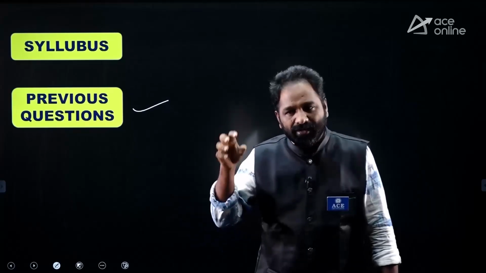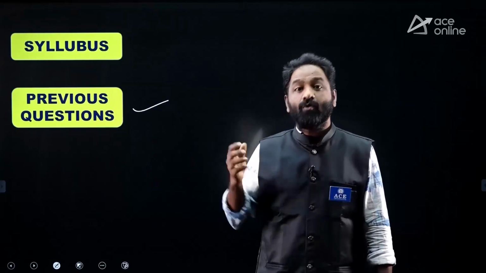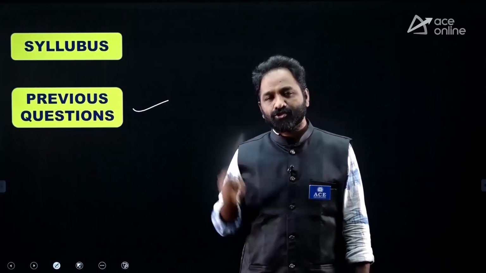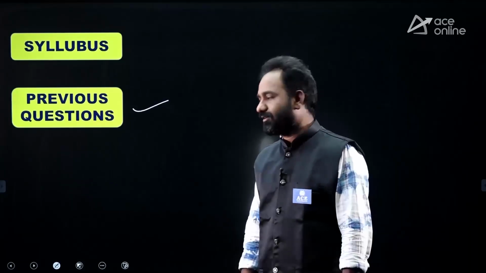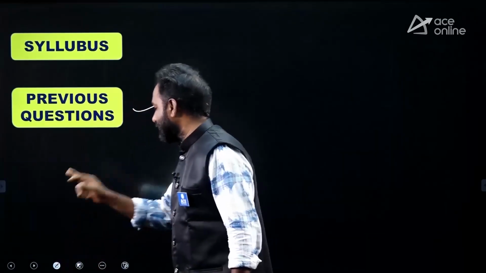Because when preparing for a competitive examination, you should catch the pulse of the examiner: how he frames a question from physics, polity, chemistry. Our preparation should be matched with the examination. So the right strategy is very, very important.